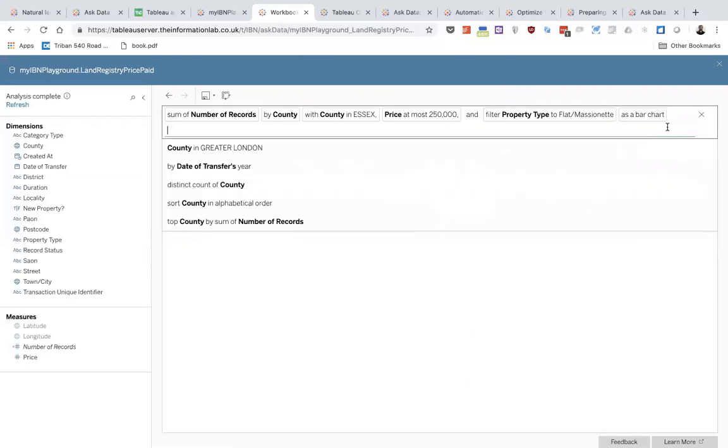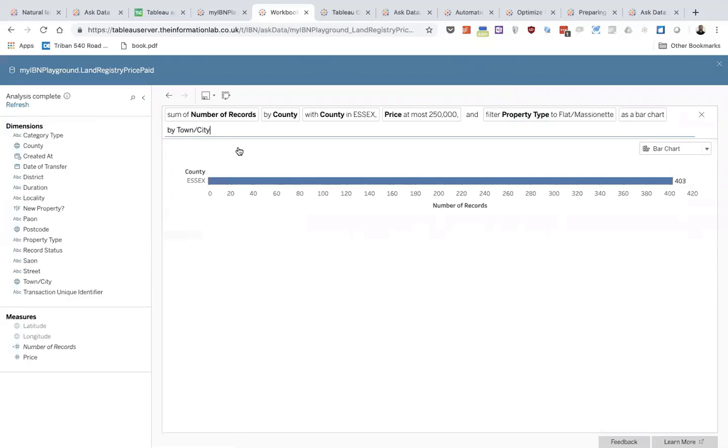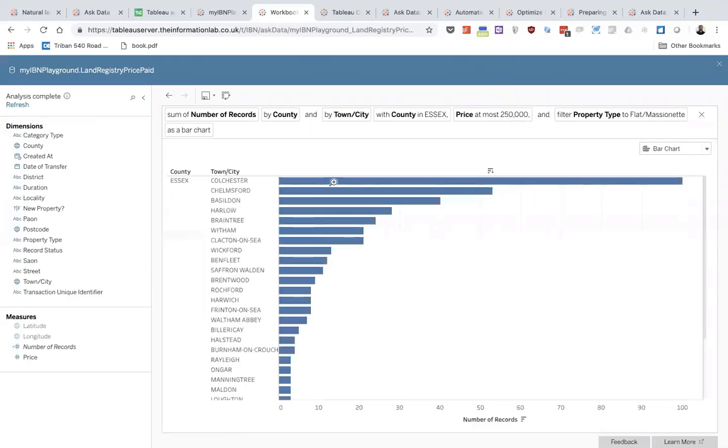are and break this down by the town or city. So I want to bring this down by town or city. So you can see where I can actually afford. So Colchester is a good bet for me. Chelmsford, Basildon, those sorts of areas.